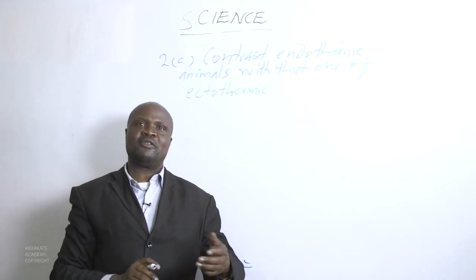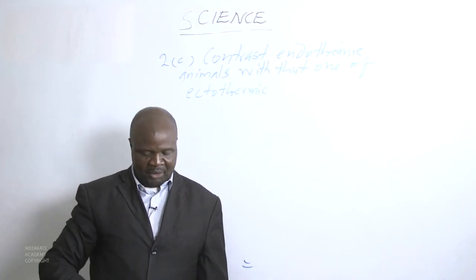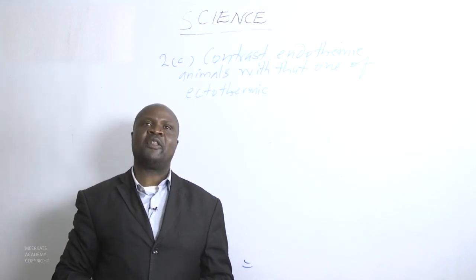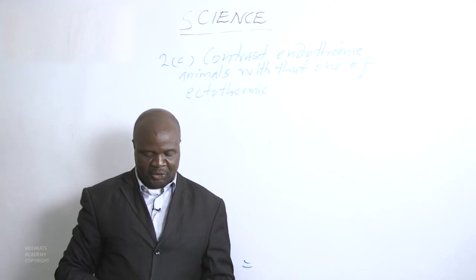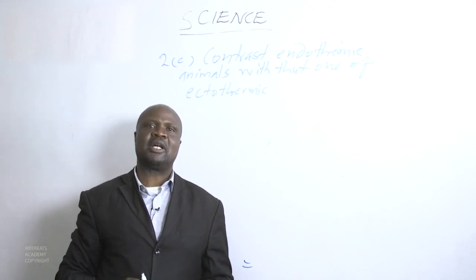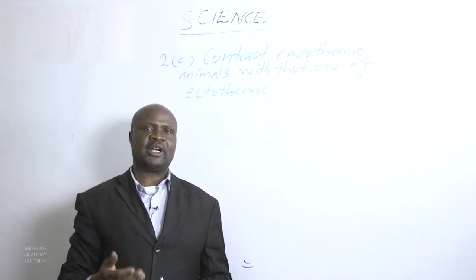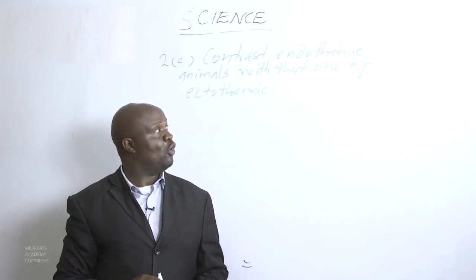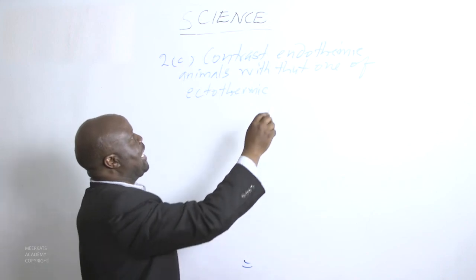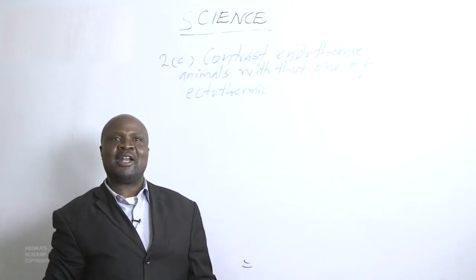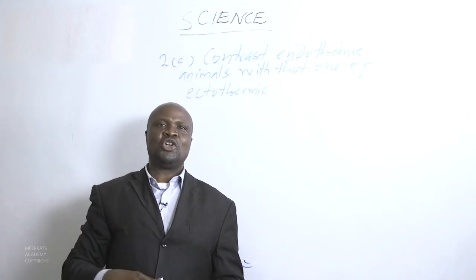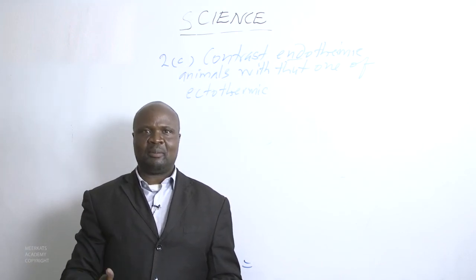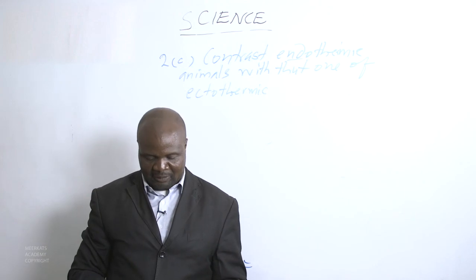For you to give an appropriate answer to this question, we need to know that endothermic refers to animals that are able to generate their own heat, therefore they can control their own temperature. So endothermic animals have the ability to regulate their temperature because they generate heat.